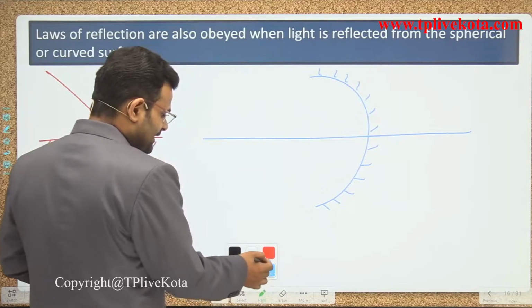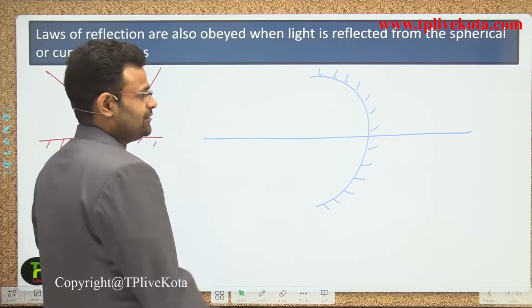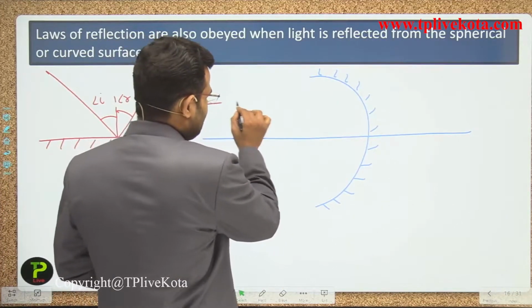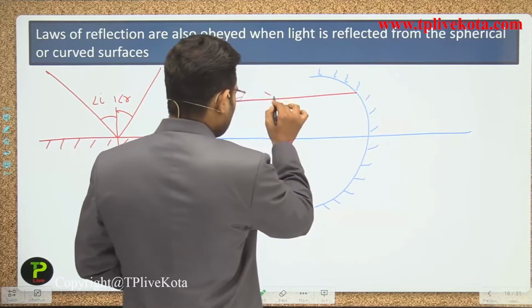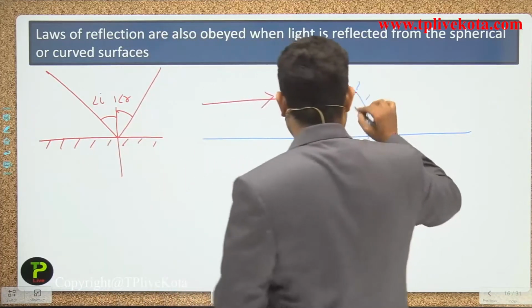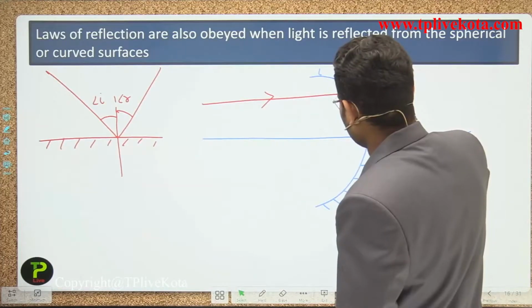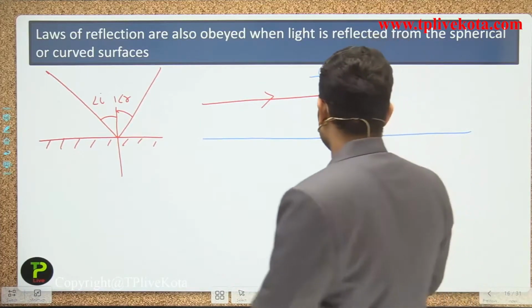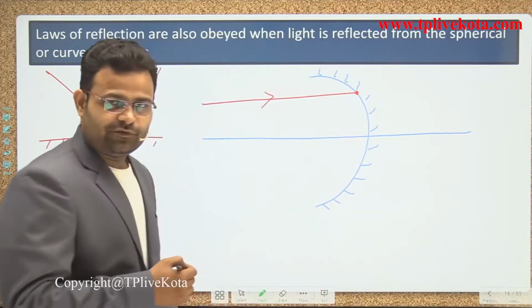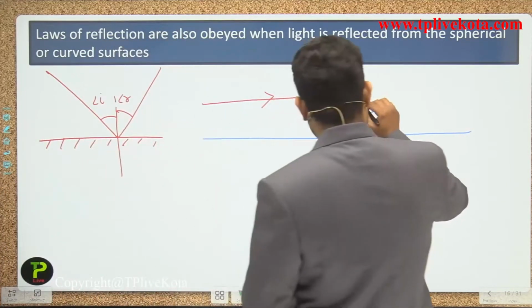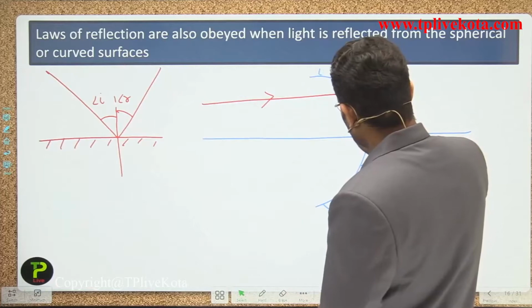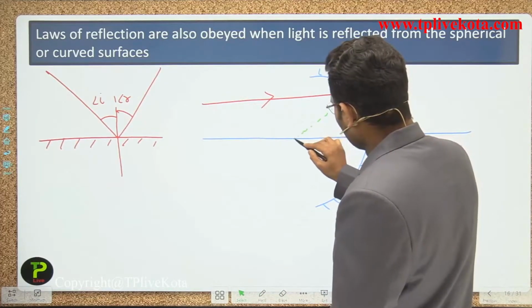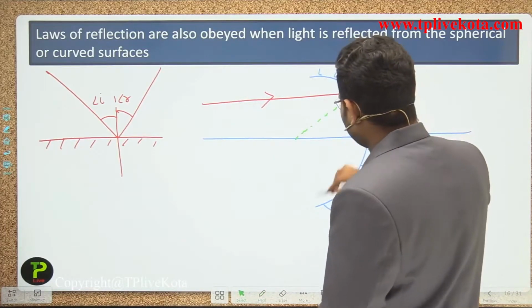If light is incident on any point, what happens, guys? At that point, first of all we mark the normal. Why are we using the normal, guys? To identify the angle of I. Now we draw the normal.